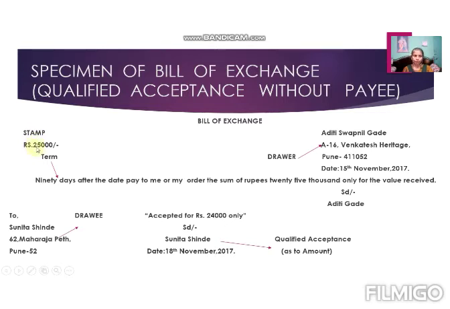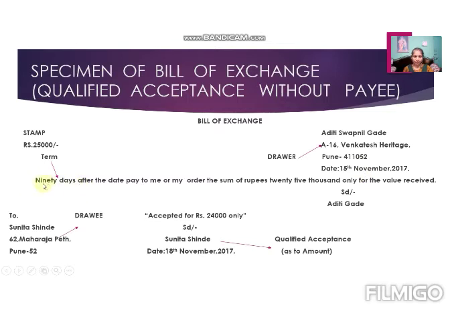I already told you that the amount you can write either after the stamp or after the text. Then acceptance also you can write in the middle or after the drawer's signature, but I like it here in the middle, as that looks better from the presentation point of view. That's why I always mention it here, but the choice is yours, you can write it anywhere. Then the drawer's name and address. The drawer is the same, Aditi Gade, her address, then the date of the bill.